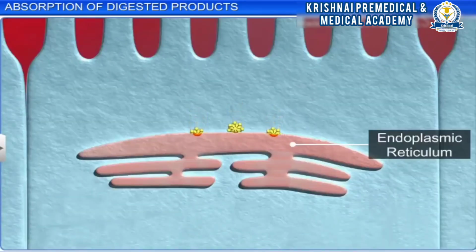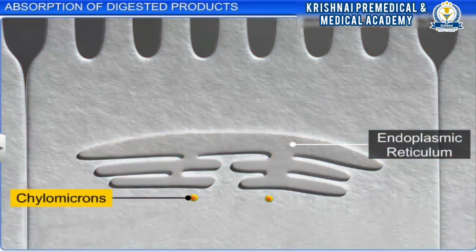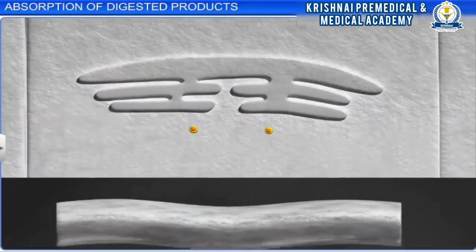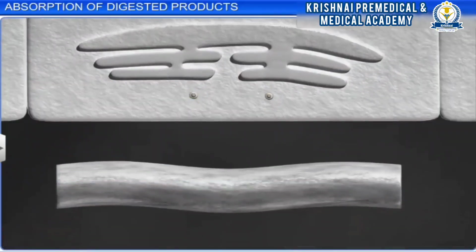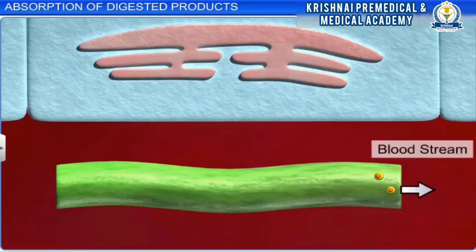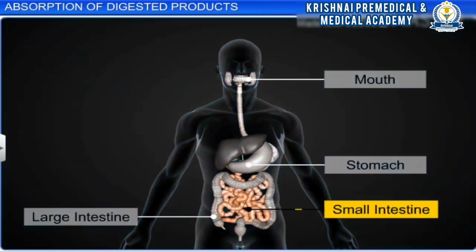As the micelles enter the intestinal mucosa, they are coated with protein to form small fat globules called chylomicrons, which are transported into the lymph vessels called lacteals in the villi. These lymph vessels ultimately release the absorbed substances into the bloodstream.